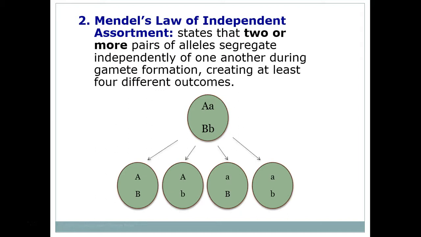That's why we have such a mix of characteristics in humans. If I have brown hair from my mom, that doesn't mean I'm also going to have blue eyes from my mom. My hair color and my eye color, those traits will be inherited separately from each other during the creation of gametes.